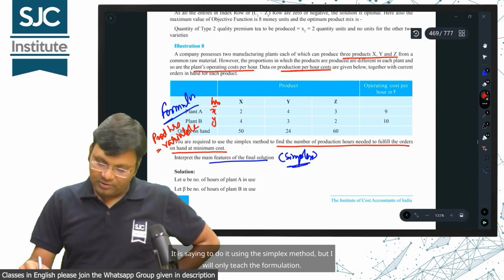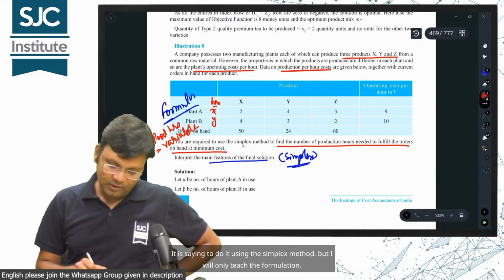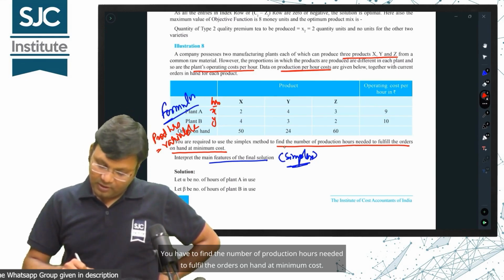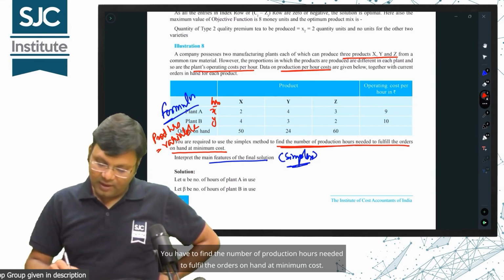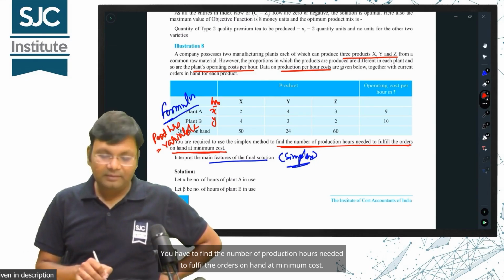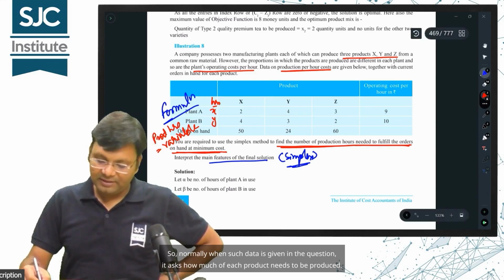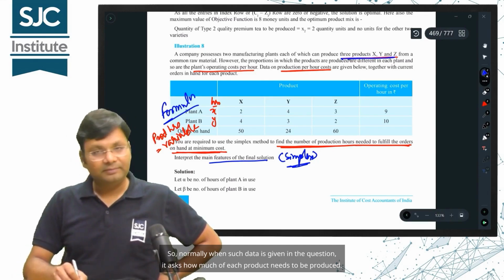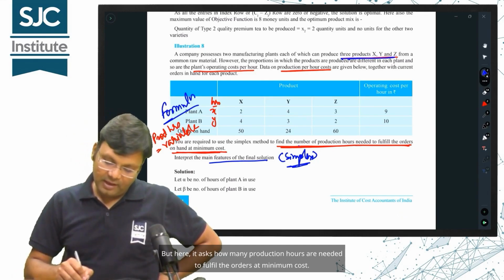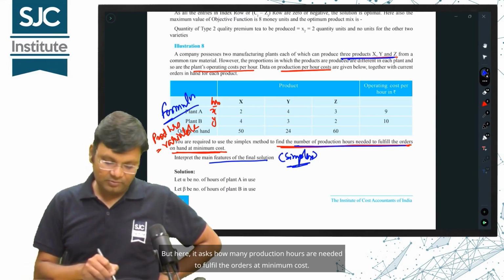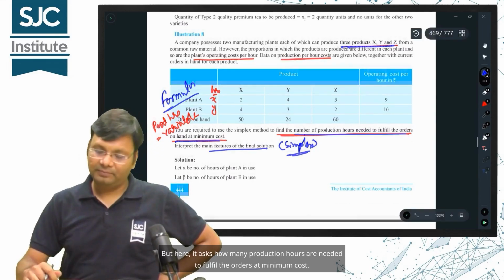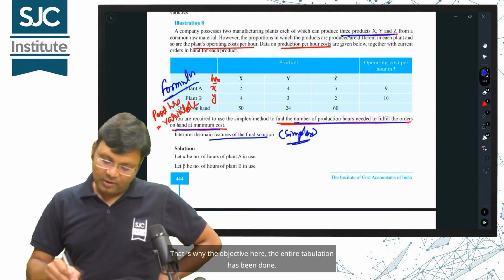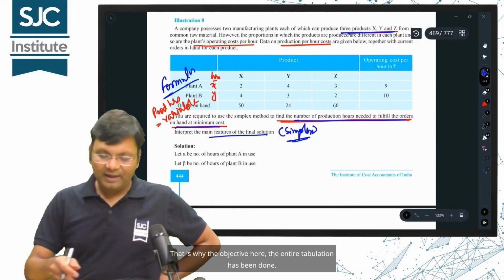It is saying to do it using the simplex method, but I will only teach the formulation. You have to find the number of production hours needed to fulfill the orders on hand at minimum cost. Normally when such data is given in the question, it asks how much of each product needs to be produced. But here, it asks how many production hours are needed to fulfill the orders at minimum cost. The question is reversed.